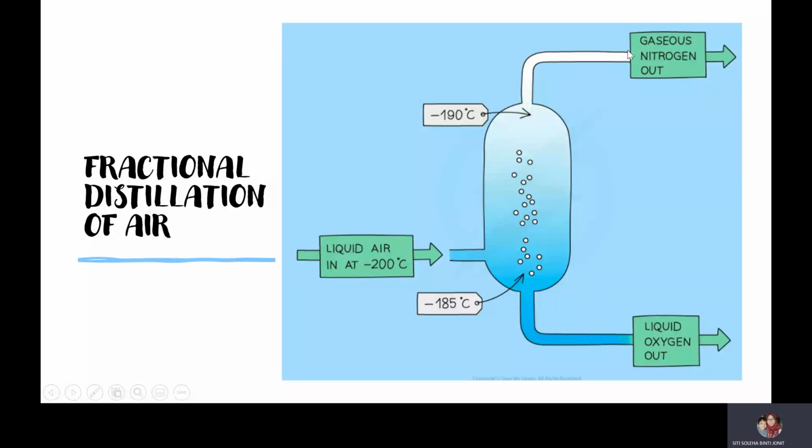Nitrogen gas goes up to the top of the column, while the oxygen is removed from the bottom of the column. Fractional distillation uses the principle of different boiling temperatures.